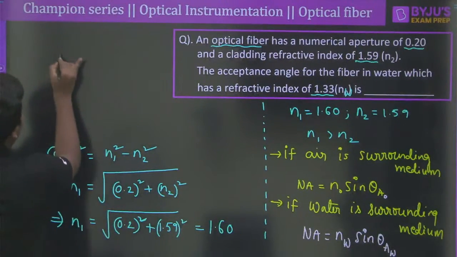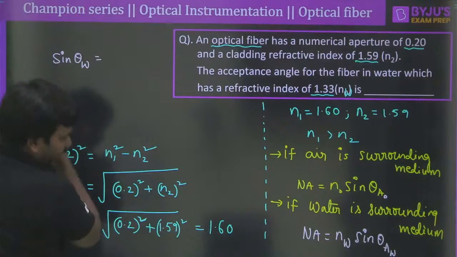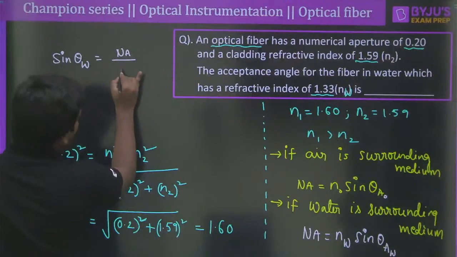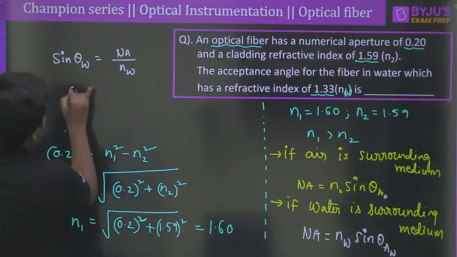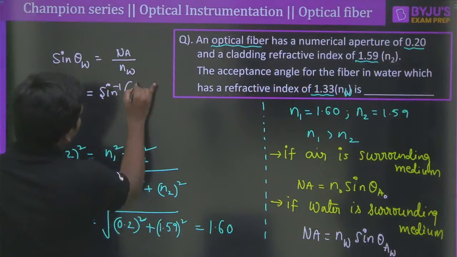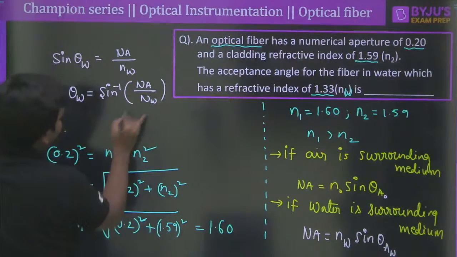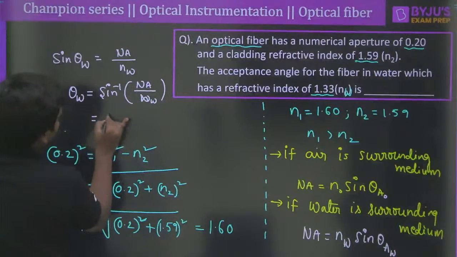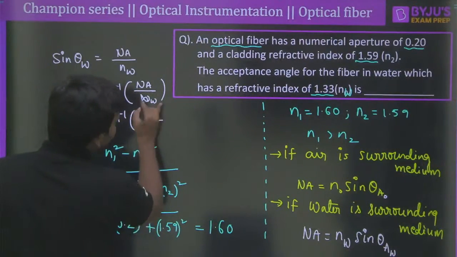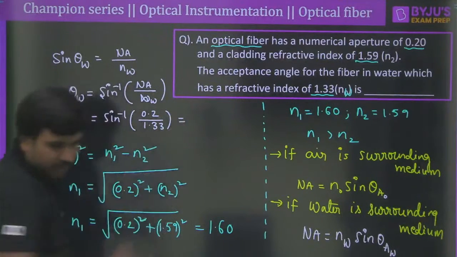So therefore, sin theta W, how can I write this one? That is the acceptance angle when the fiber is in the medium water. So it would be equal to numerical aperture divided by NW here. Clear? So theta W must be written now as sin inverse of numerical aperture divided by NW here. Correct? So that means the refractive index of the water. So that could be written as sin inverse of 0.20 divided by the refractive index of the water, which is how much? 1.33 here.